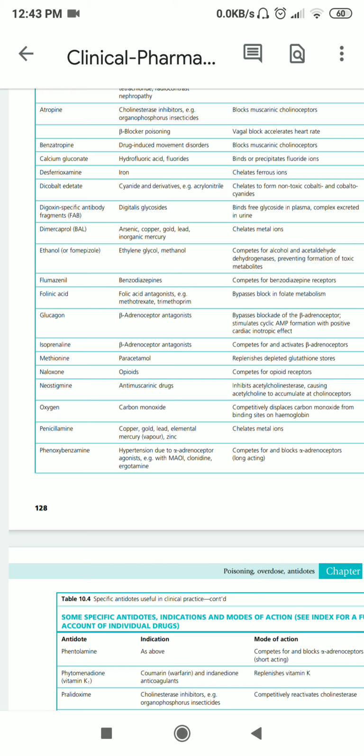Then if the poison substance is carbon monoxide, in this case oxygen would be given, which displaces the carbon monoxide from the binding site of the hemoglobin molecule.